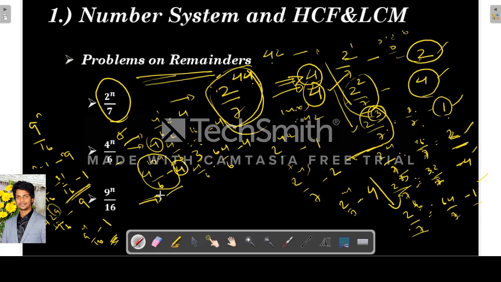So you can establish something like this: when it is 9 power n by 16, for odd powers of n, the remainder is 9. For even powers, the remainder is 1. When n is 1, the remainder is 9. When n is 3, the remainder is 9. So when n is odd, the remainder is 9. When n is even, like 9 square, 9 power 4, the remainder is 1. So if they ask 9 power, say, 75 by 16, find out the remainder. By this pattern you can tell the remainder will be 9. Simple.